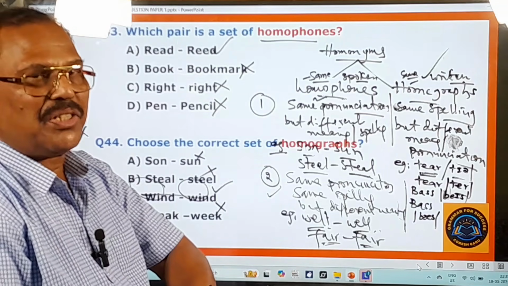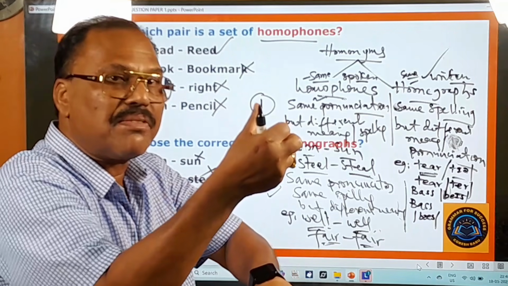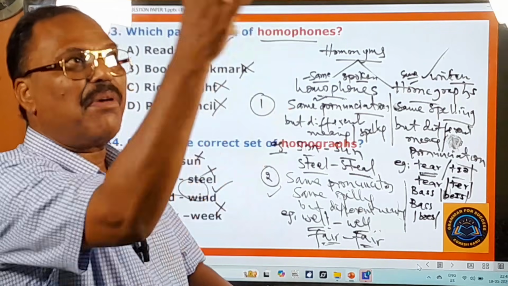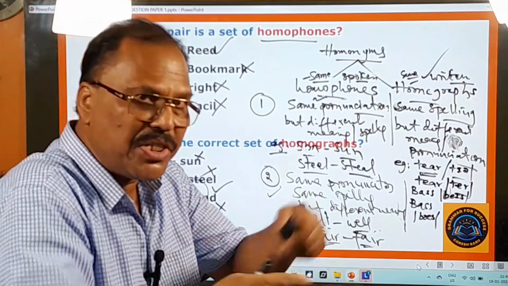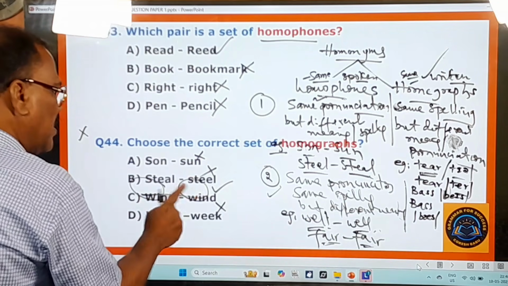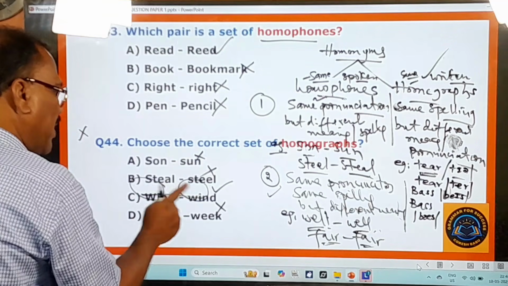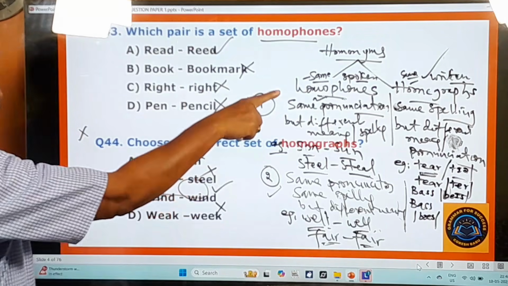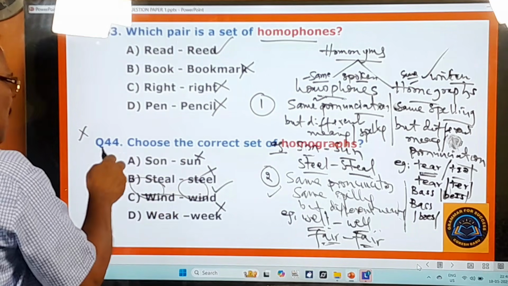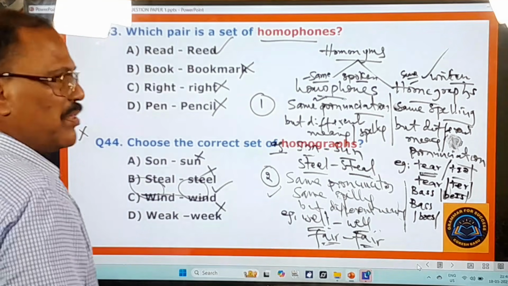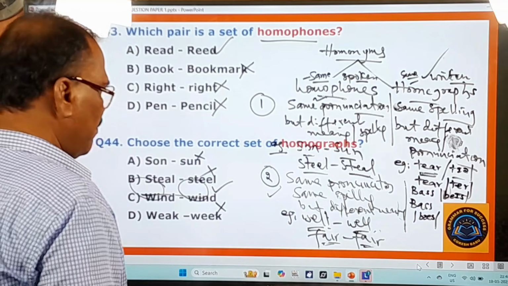Winding means to twist. Winding department, winding works, Sri Rama winding works. Winding means twisting works. So here this is wind, this is wind. Same spelling but different pronunciation and different meaning. Such words are called homographs. Please, this entire question was given in a wrong way. And now let's move on to other questions.